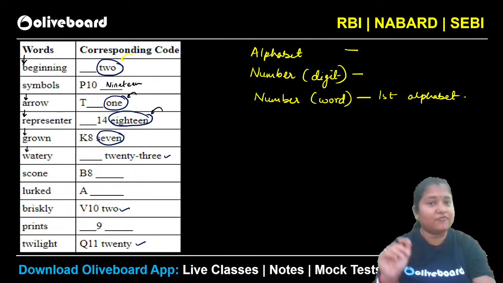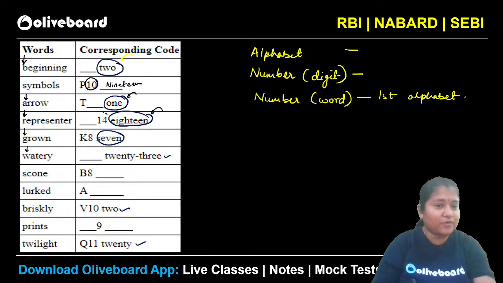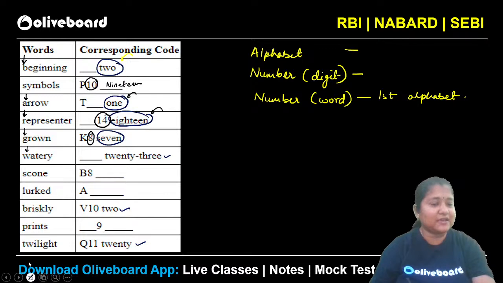Now you have to find what is the logic for the alphabet and what is the logic for the number given in digits here. जैसे मान लो यहाँ पर 10 है, यहाँ पर 14 है, यहाँ पर 8 है. So what is the logic for these numbers given in digits? There must be a particular logic which will fit in everywhere. Just try to see how we arrive at this number. Number कैसे आ रहा है? Number in digit.